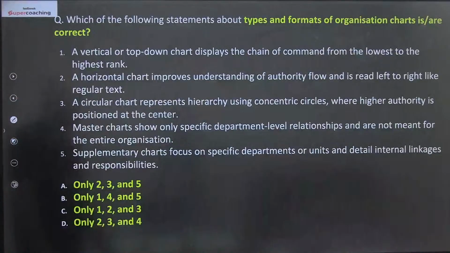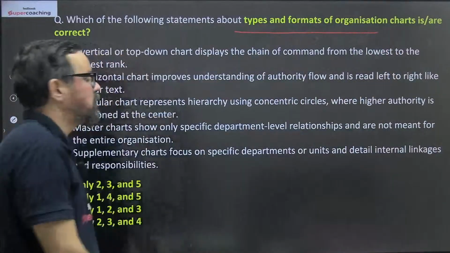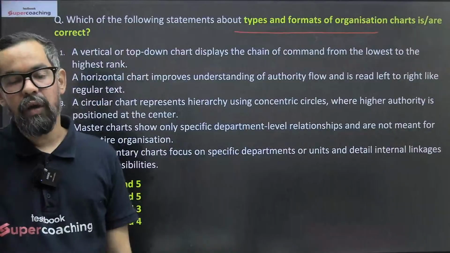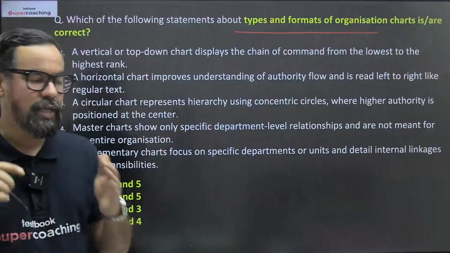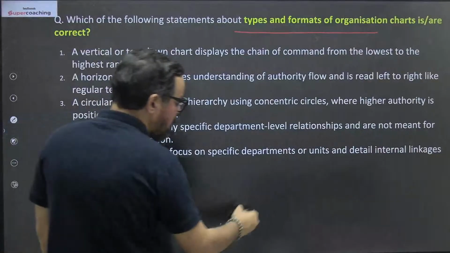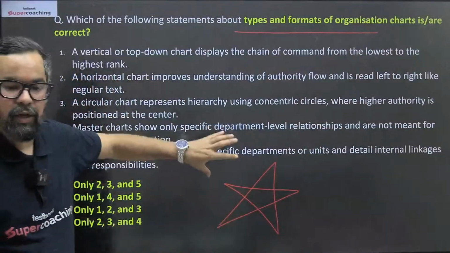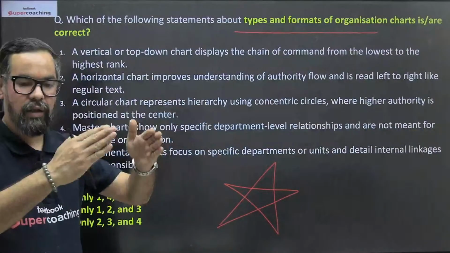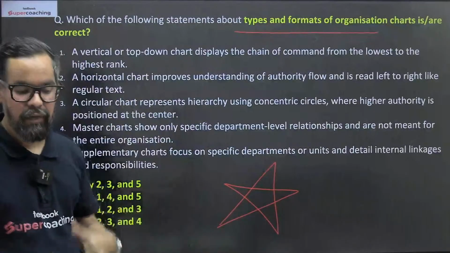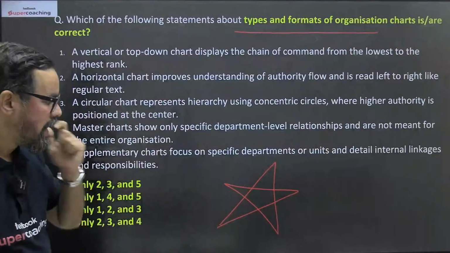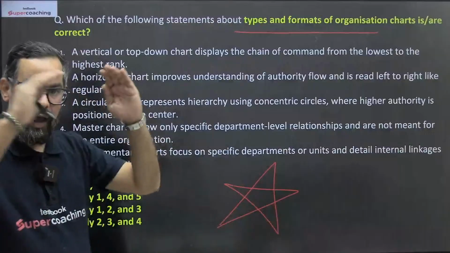Next one. Which of the following is true about type and format of organizational charts and manuals? ठीक है. So every organization has charts and manuals. We have one chart which is called the master chart, which is like a showcase of that organization. Once you enter the office, they have kept one master chart, and this is also communicated to the employees: कौन हेड है, फिर उसके नीचे कितने कितने लोग हैं, किस तरीके से, entire organization wise.